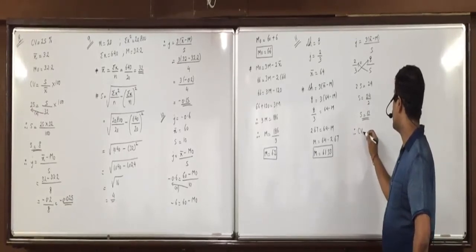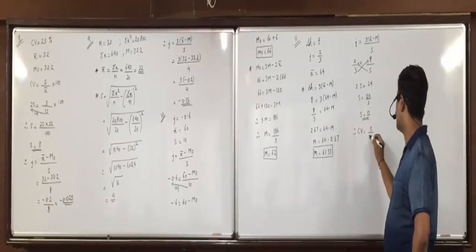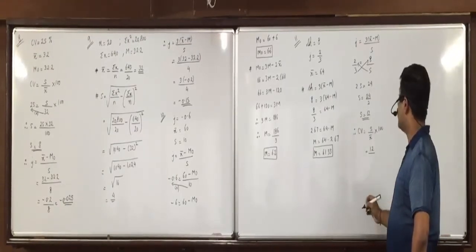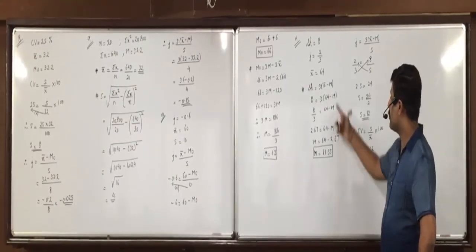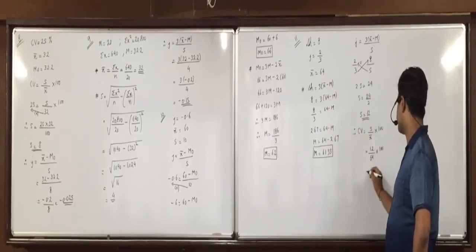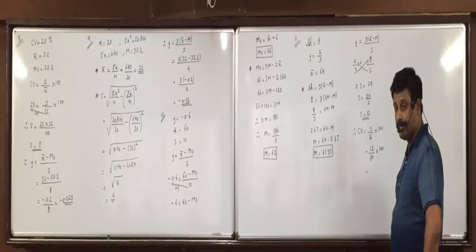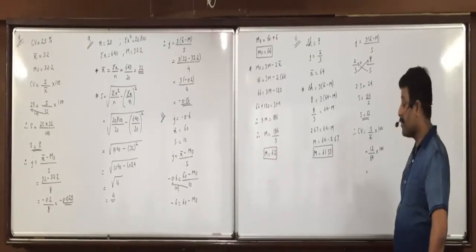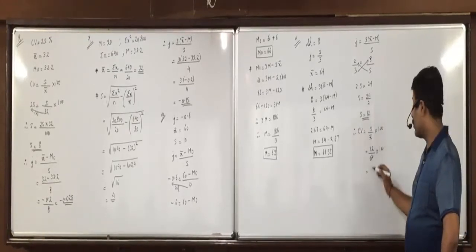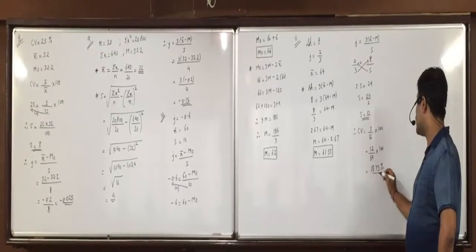So CV is equal to S upon X bar into 100. S is 12 upon X bar is 64 into 100, 18.75%.